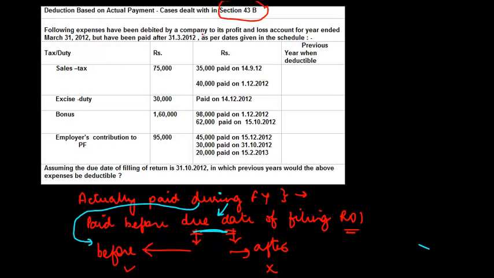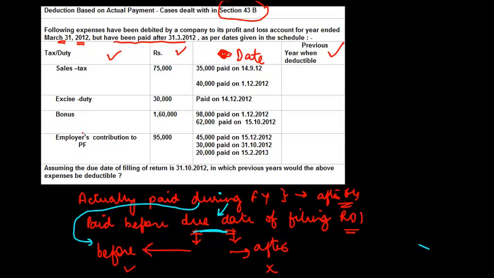Following expenses have been debited by a company to its profit and loss account for March 31, 2012. So you've debited it to the profit and loss account for March 31, 2012, but have been paid after 31/3/2012, which means these have been paid after the financial year, right? As per the dates given in the schedule. So the nature of tax duty, the amount in rupees, and this is the date of payment. The date of payment is as under. You need to tell which is the previous year when these details are to be deductible.